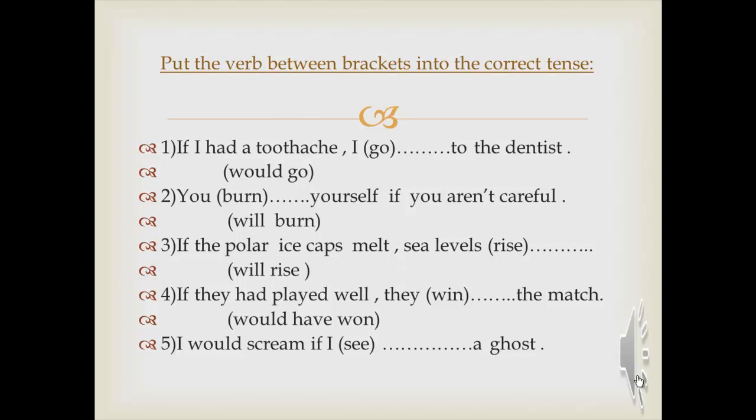Okay. Number 5, I would scream if I saw a ghost. I put would in the second type, so on the other hand, I will put past simple. What is the past simple of the verb see? See, saw. So, I would scream if I saw a ghost. This is the second type of if.